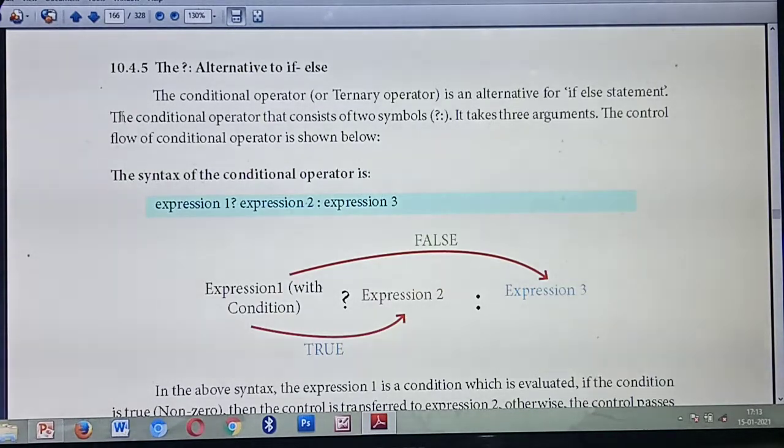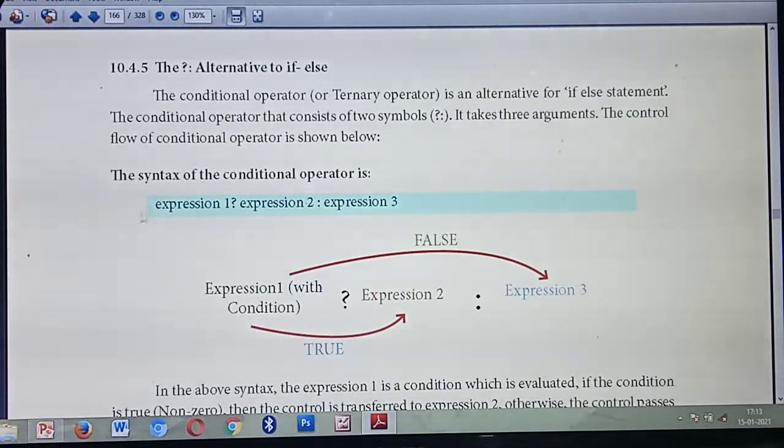So the conditional operator is the alternative to the if else statement. This conditional operator has how many symbols? 2 symbols. What are the symbols? One question mark and colon. So it has 2 symbols and how many arguments? 3 arguments. So the flow of the conditional operator is given below.